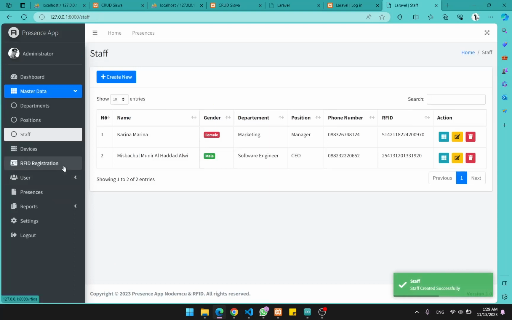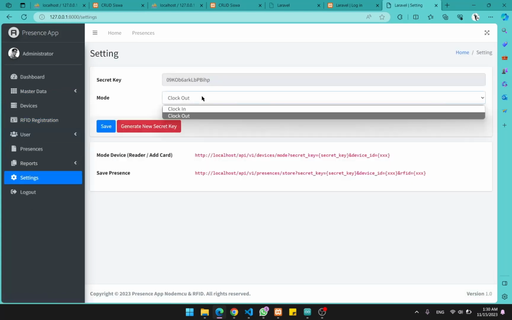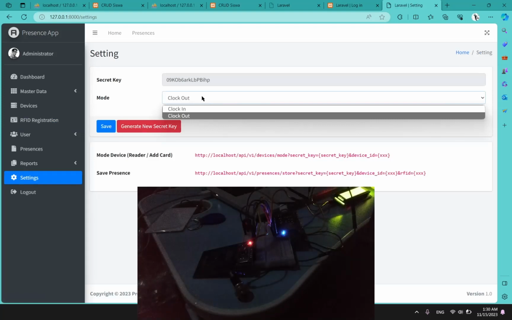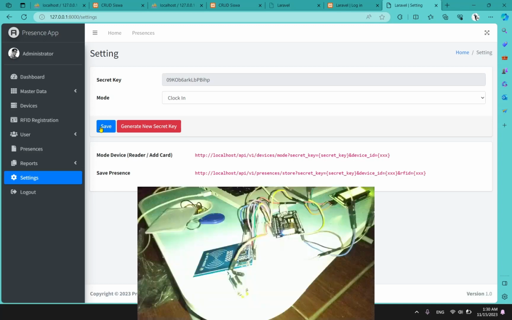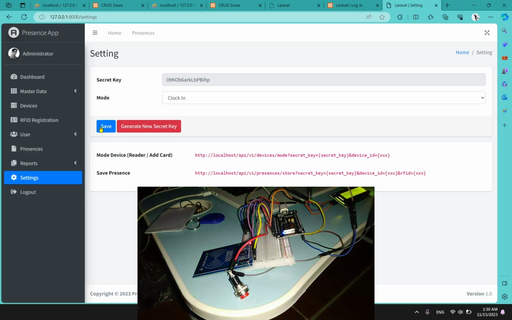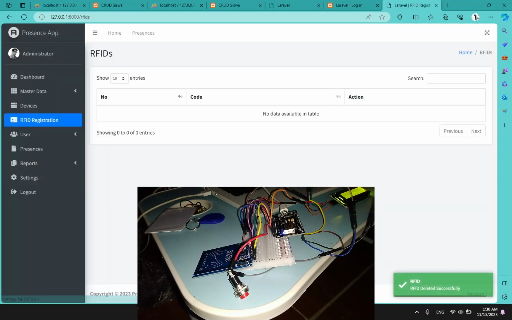Okay, now let's try to set it to log in first. Now let's try to read the login. Okay, as you can see, whenever I tap, the buzzer sounds. Sorry for the lights. Okay, let's see. I see, I forgot to turn the register mode off.